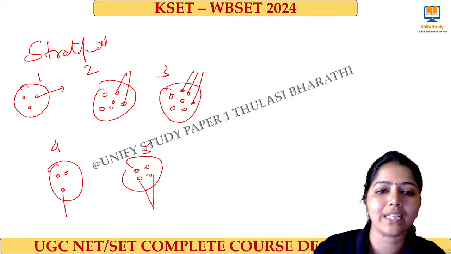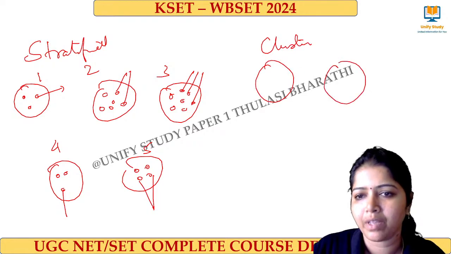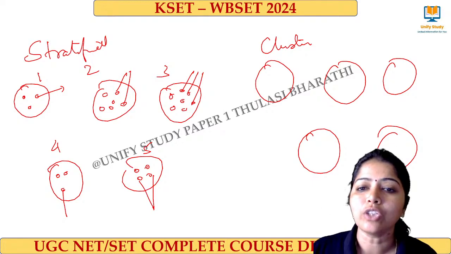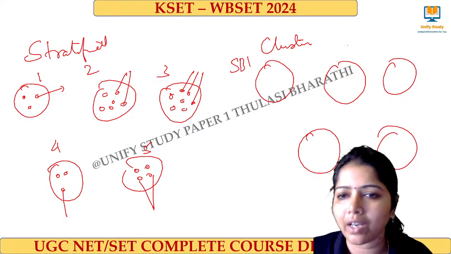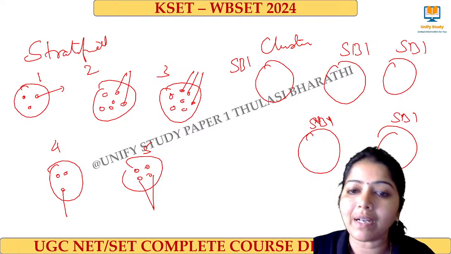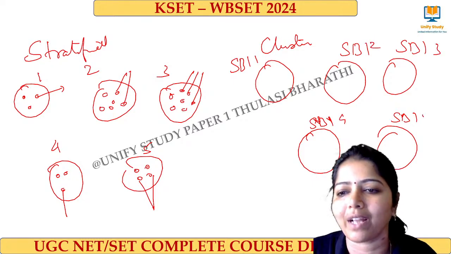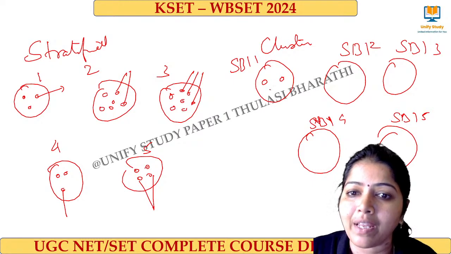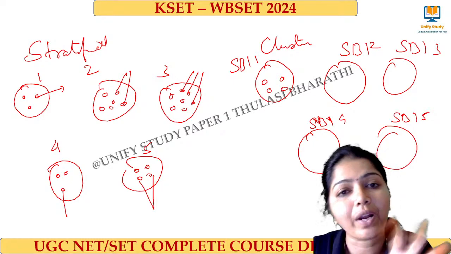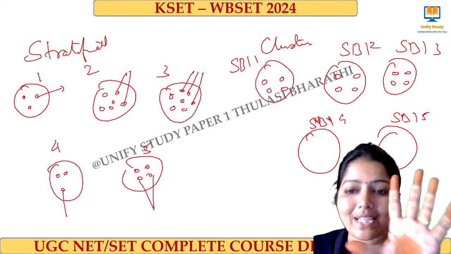Next one, if you go to the either side, is cluster sampling. What does happen is, I have 5 banks. I have different banks. So here it is SBI. Here also people of SBI, SBI, SBI. But inside each branch, this is branch 1, branch 2, branch 3, branch 4, branch 5. But inside, what will happen? Here I will have a peon, a manager, an assistant manager. So each one is different here. Similarly, for every bank, we have a set of 4 people, 4 designations.